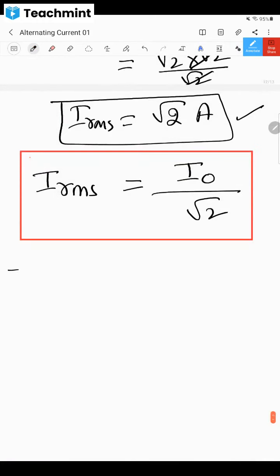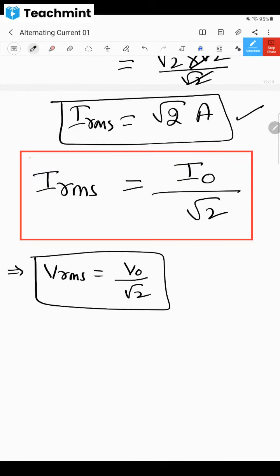Now similarly, I can write VRMS is also equal to V naught by root 2. Do you agree with this, dear children?